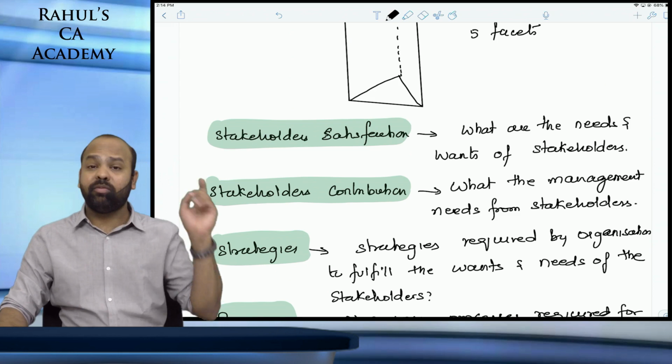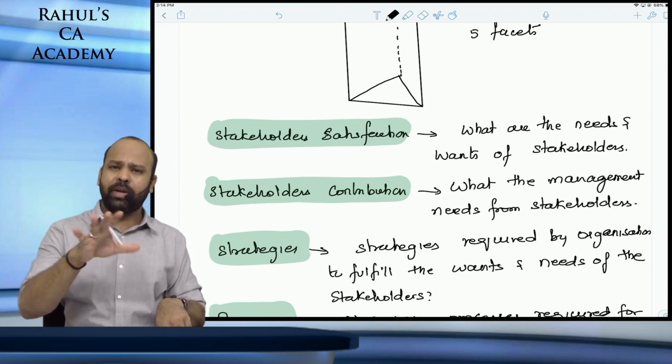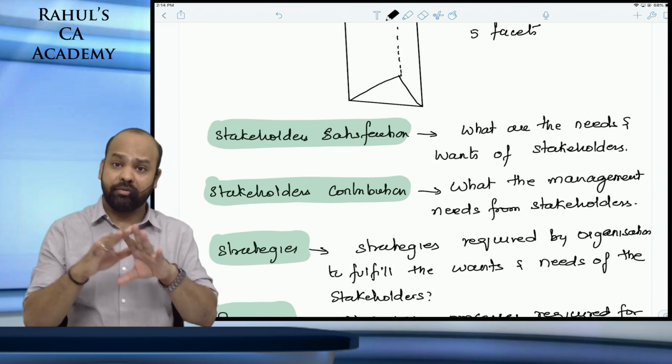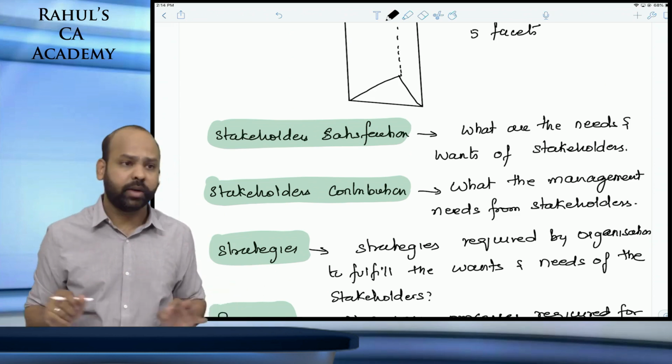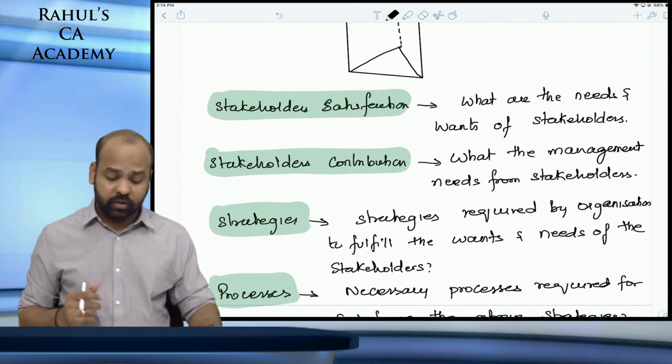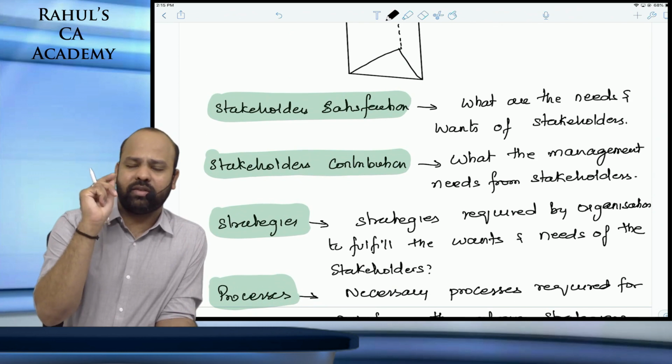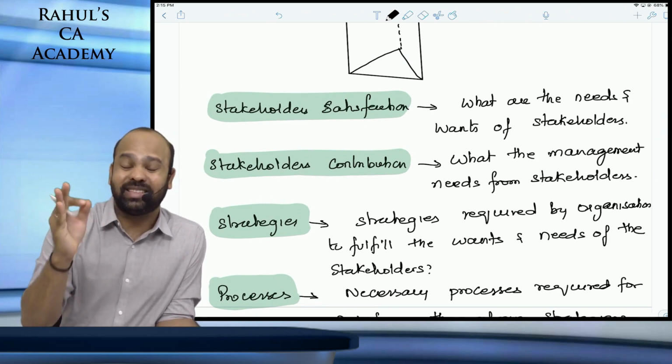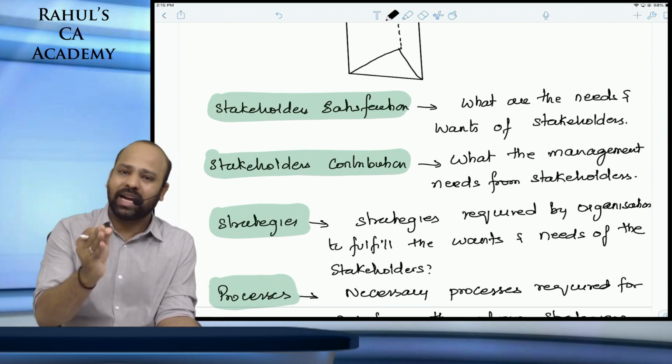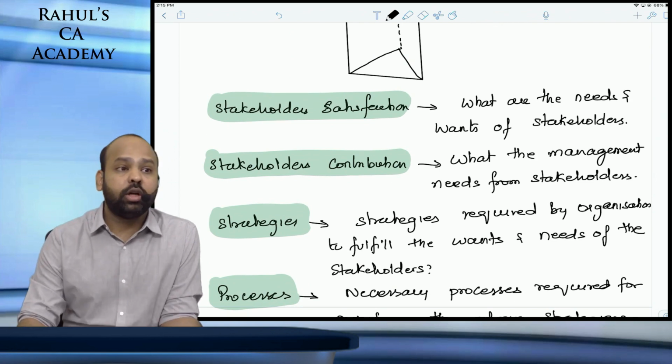Do not forget there is the Mendelow matrix. Based on power and level of interest, you can define your stakeholders into 4 categories. Coming back to this, as I said, the first phase says what are the needs and requirements of stakeholders. Define that first. Next is stakeholders' contribution.